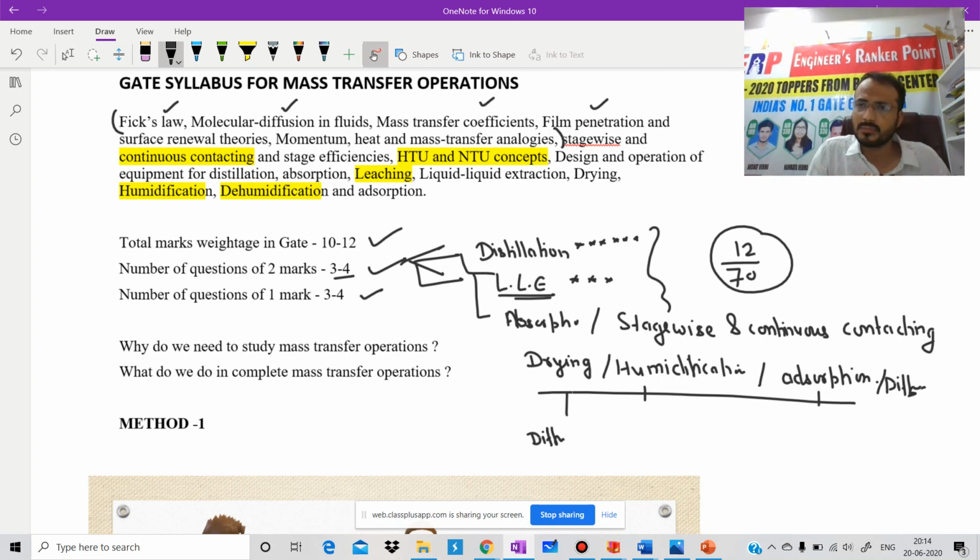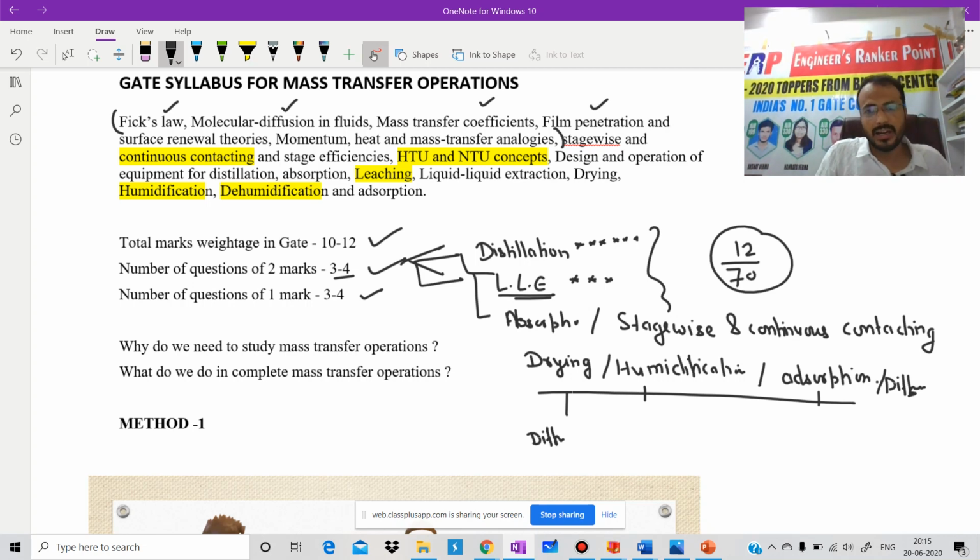Before proceeding further, we will try to understand the basic meaning of mass transfer, that in a complete mass transfer operation, what we will do. I hope up to this point there should be no doubt. And it's my 1000% promise to you, you will get each and every question from our classroom notes or from our test series also. Is it clear? I hope this is clear.